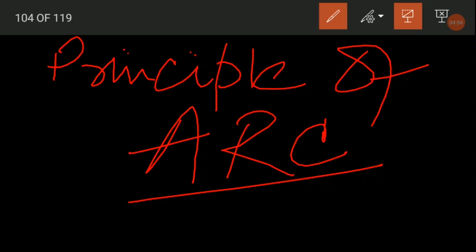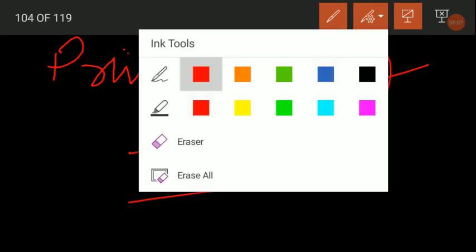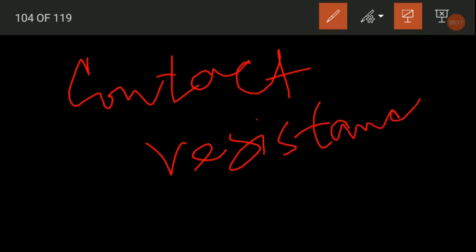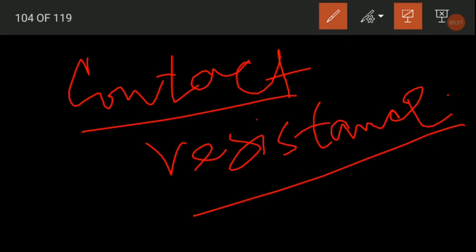You might be having direct questions based on this principle of arc generation, so you need to have a rock solid concept of it. Basically, in this principle of arc generation, we have contact resistance between the electrode and the workpiece. That is the main concept behind the arc generation.